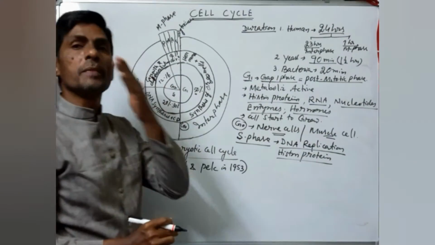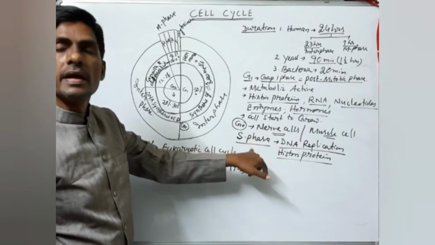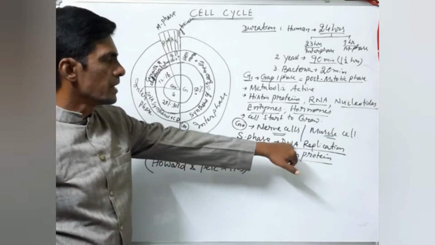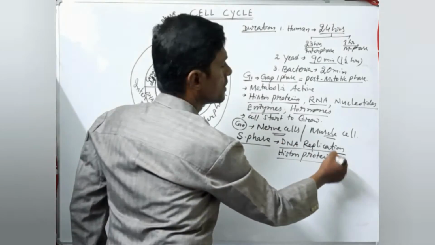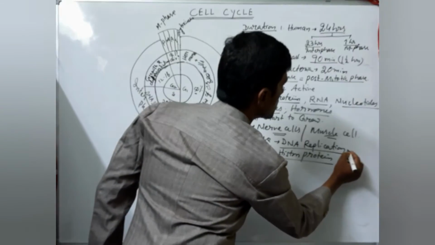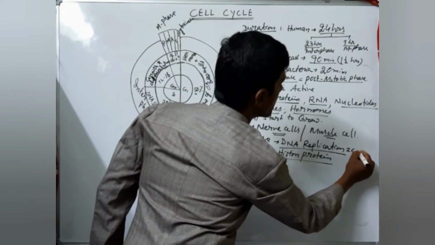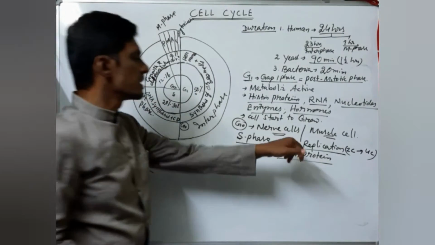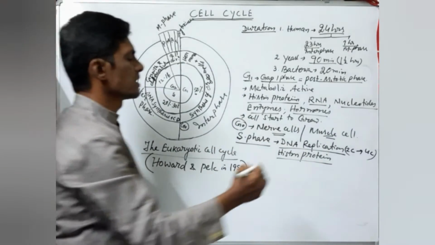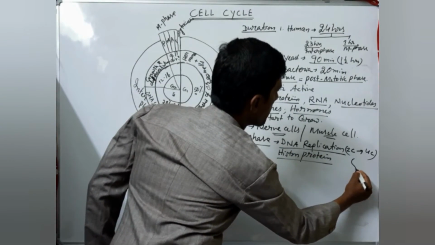Histone proteins and DNA replication take place in which phase? S phase. Here the DNA doubles in amount. Replication means duplicate. The DNA will be, suppose 2C, and it will become 4C. Doubling of DNA takes place. You know all of the replication of DNA. So one DNA is there.